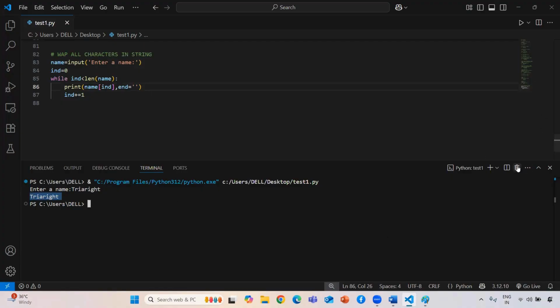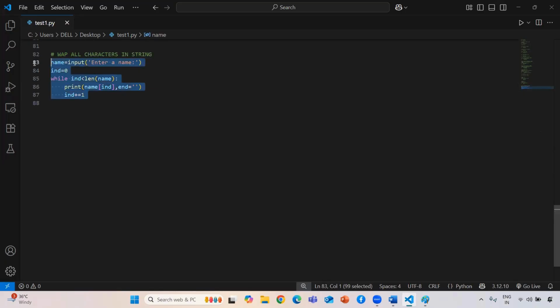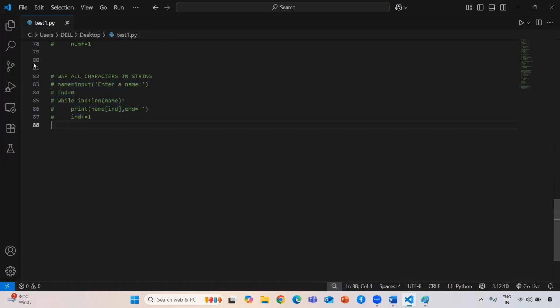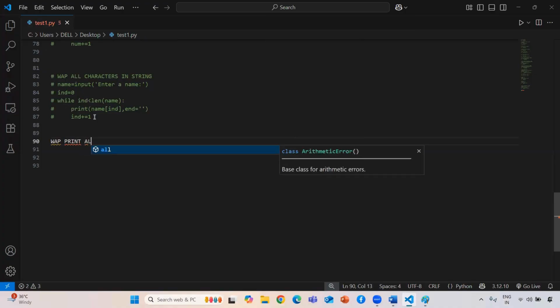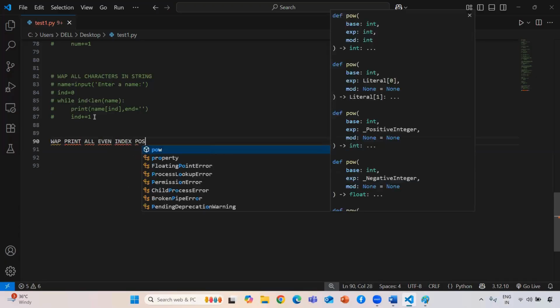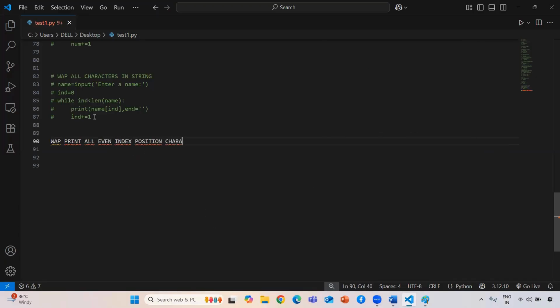Okay, then the next question for this session will be, I just want to tell you guys, if I'm trying to update or skip that particular thing, I don't know about the company, but there might be a chance your interview company will ask this question. Okay, write a program to print all even index position characters.